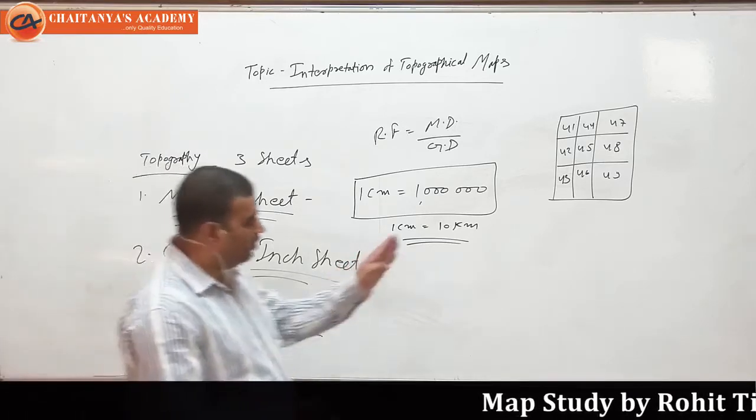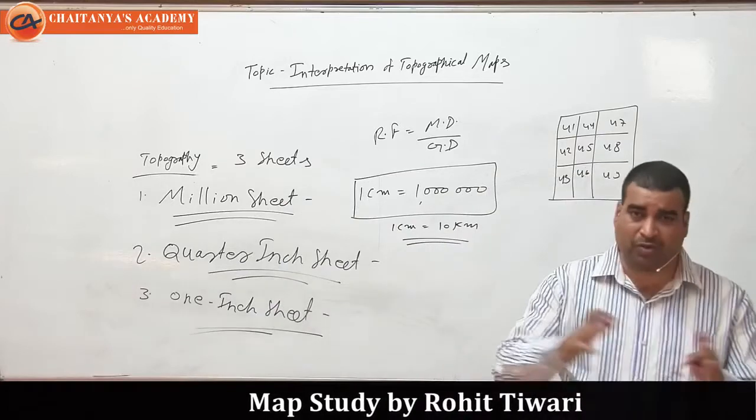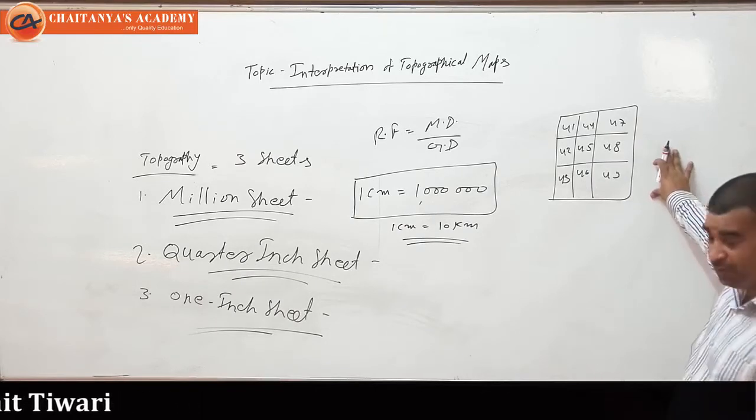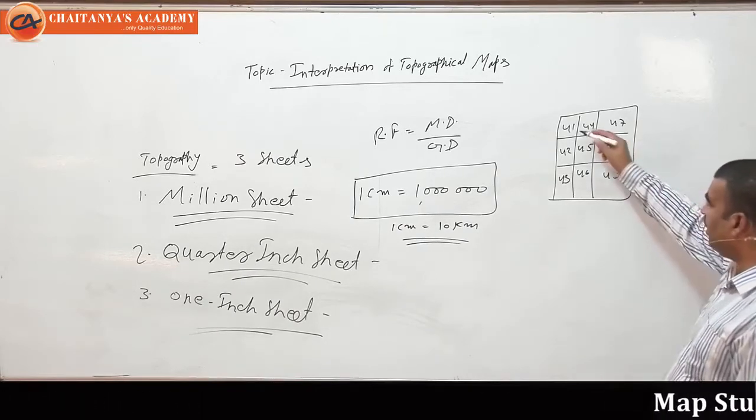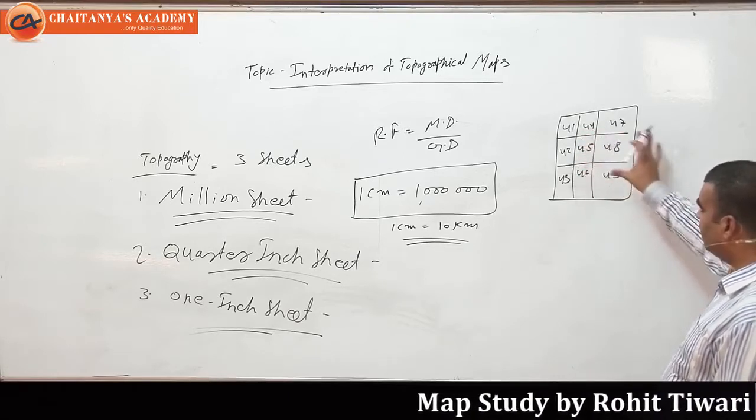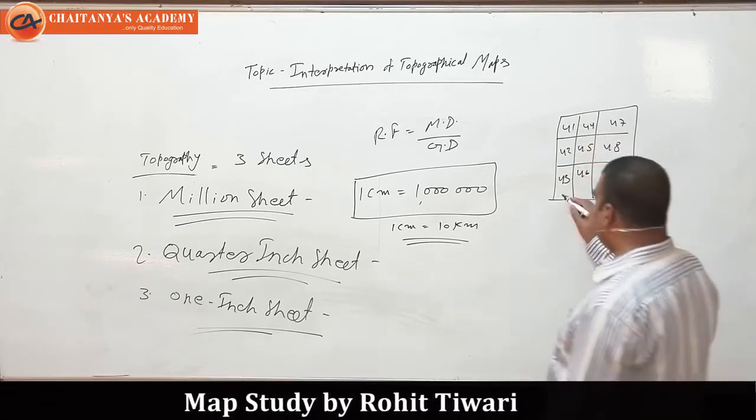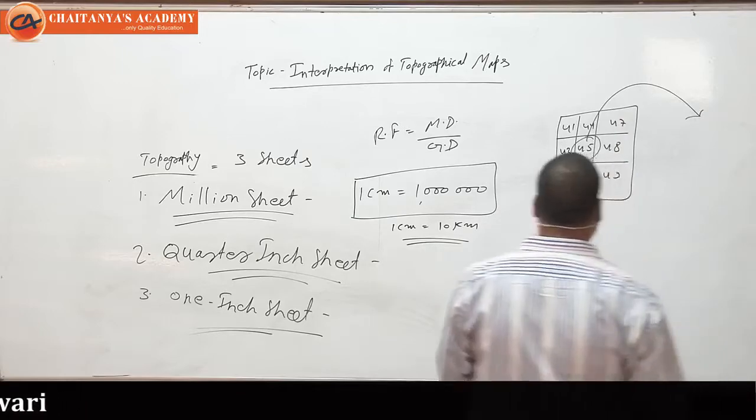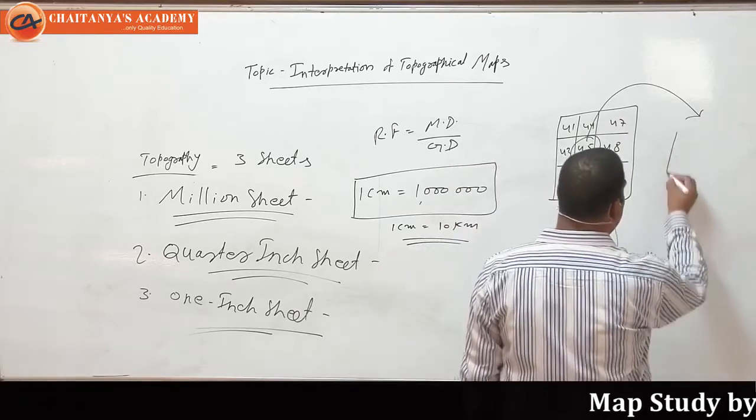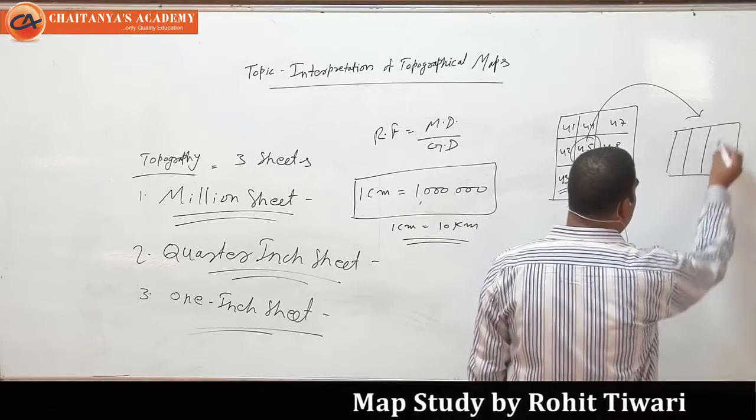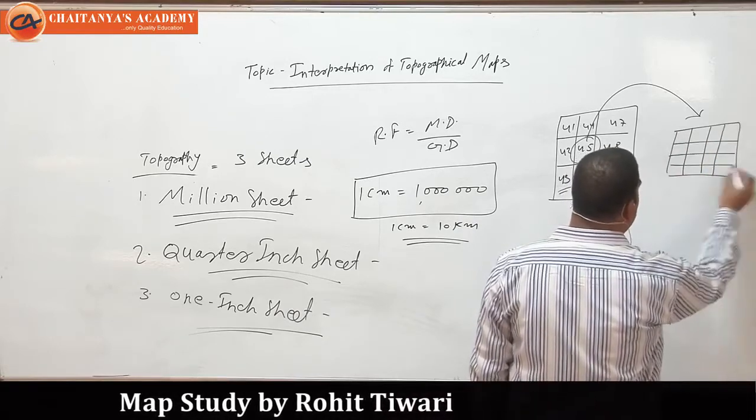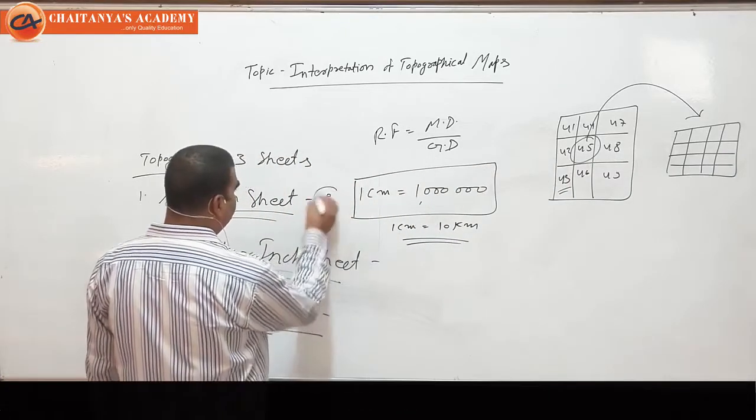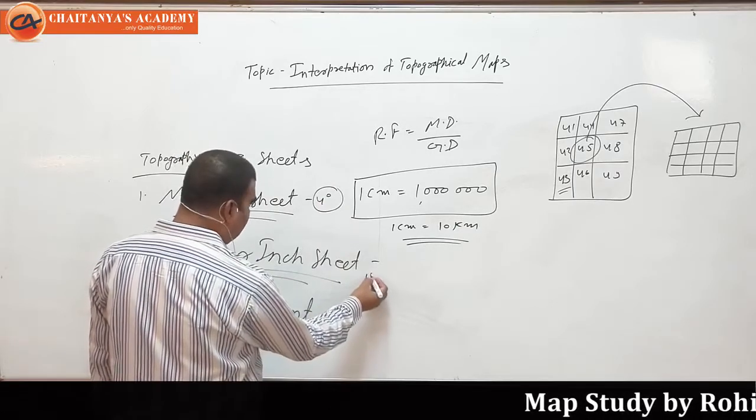You can see I have taken one particular part of the topographical maps, and I have numbered 41, 42, 43 like this. There are a total of 9 boxes, and 43 is the Srinagar sheet. If I take the 45 sheet and make it larger, then the 45 sheet will be divided further into 16 parts, and these will be the quarter inch sheets. The million sheet means a 4 degree sheet, and the quarter inch sheet means a 1 degree sheet.